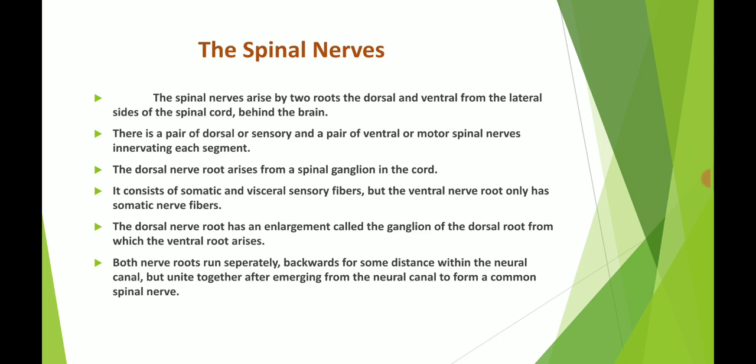There is a pair of dorsal or sensory and a pair of ventral or motor spinal nerves innervating each segment.